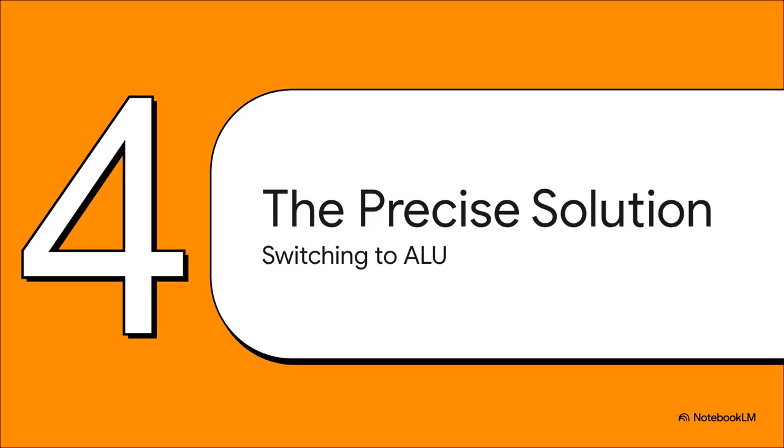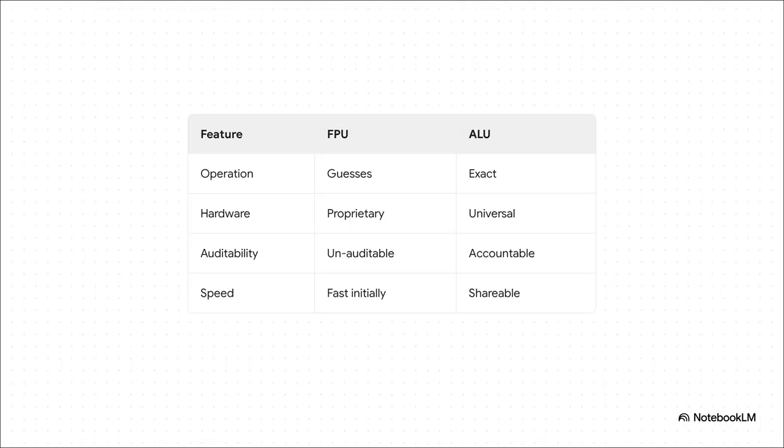Let's look at Section 4, the precise surveyor solution. If the FPU gambler is destroying our ability to trace information, the fix is actually pretty clear. We have to shift our AI operations away from the gambler and hand them over to the exact ALU surveyor. Let's break down this trade-off. Yes, sure, the gambler is extremely fast right out of the gate, but its proprietary seed tables make it completely unauditable. The surveyor, however, operates on universal exact hardware.